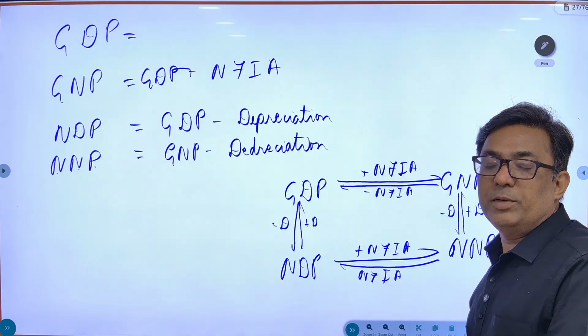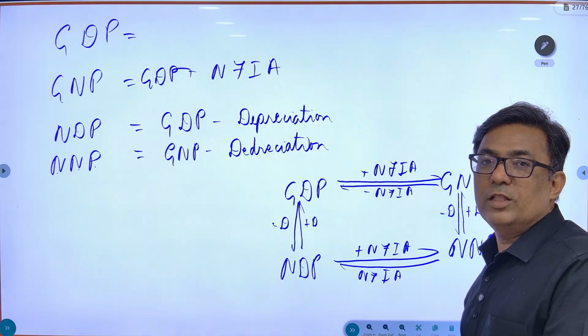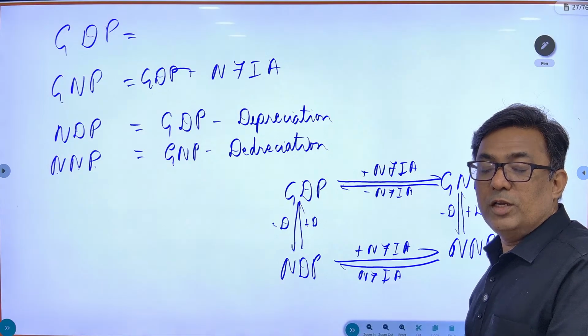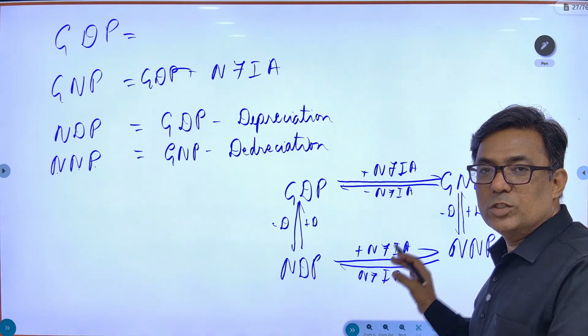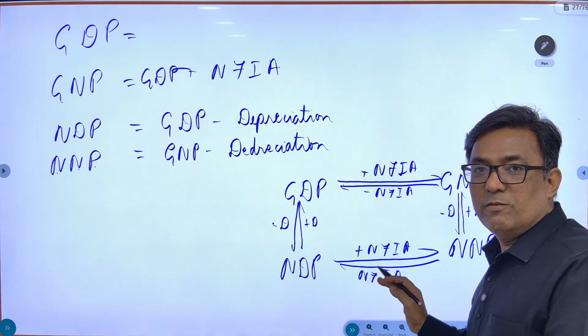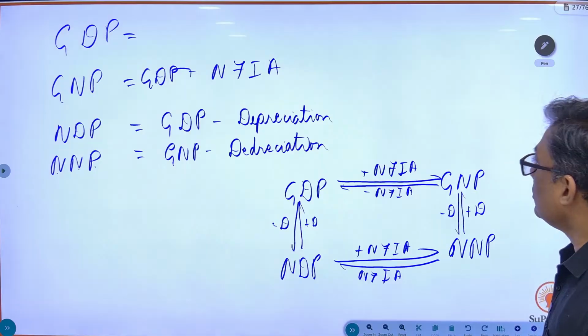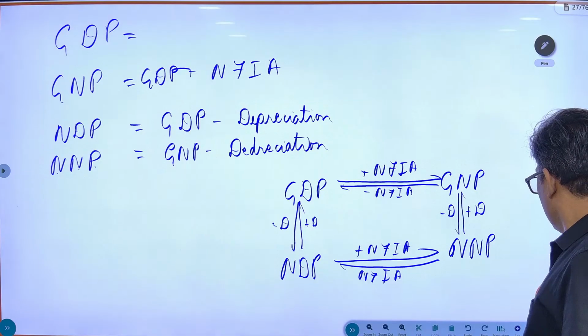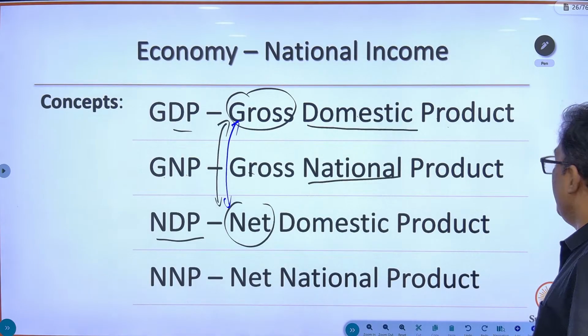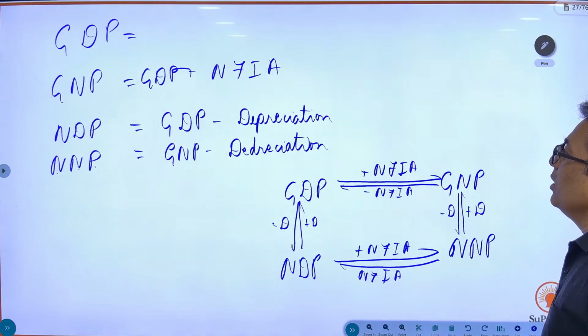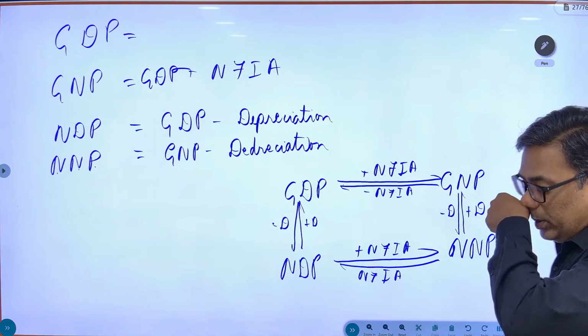So this is a concept. Grasp the concept, you will never fail in the exam. Whatever needs to be mugged up, mug it up; whatever is conceptual, grasp it. So we have understood these four concepts: GDP, GNP, NDP, NNP. Now moving ahead.